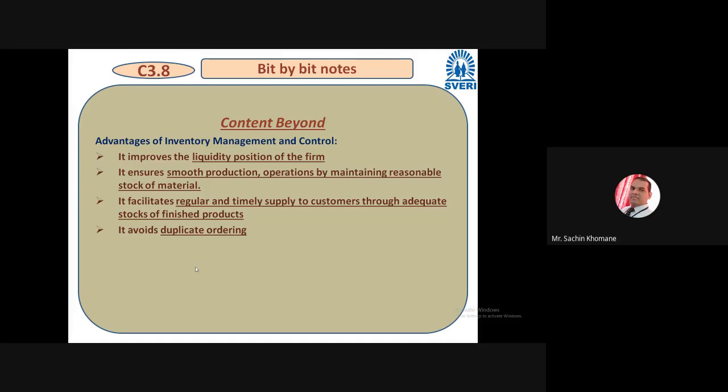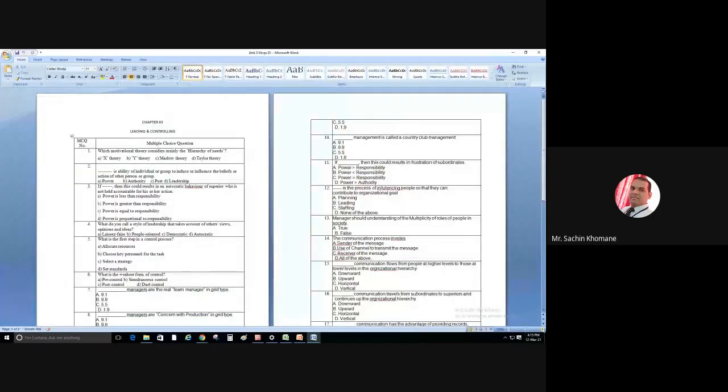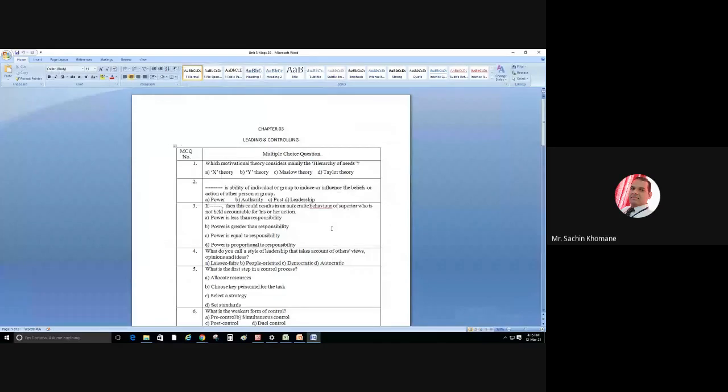And the last one is that this kind of management or control helps to avoid duplicate ordering. If you have very nice control over the inventory, then definitely duplication of ordering will not happen, so you can save money in this way. So this is about the content beyond syllabus. Actually, I have one more point to tell you. Very simple MCQs are there. Definitely these MCQs will be helpful for our MCQ test 3.